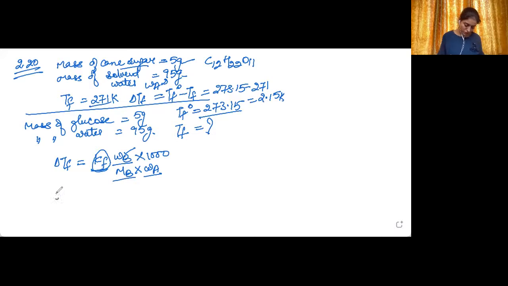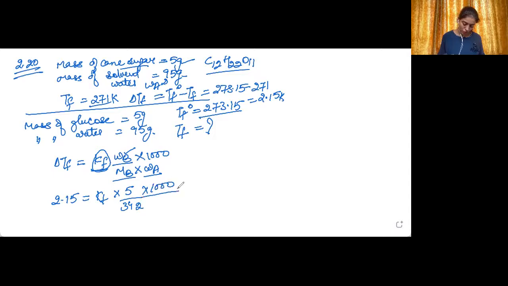Just put the values here. 2.15 equal to KF multiplied by WB is 5 upon, now for cane sugar, the molar mass is 342. Just keep it in mind because glucose, sucrose, these are very common solutes that will be used again and again in the numericals. Okay, so it is 342.